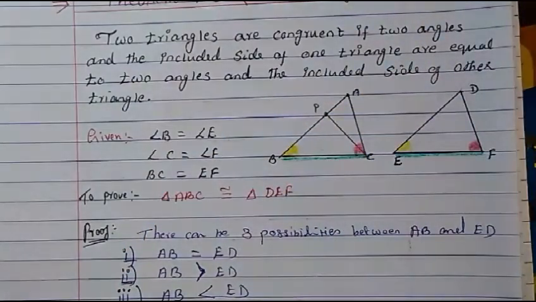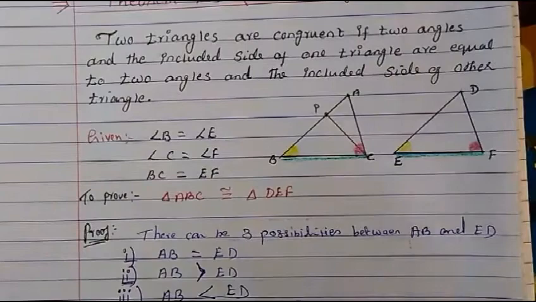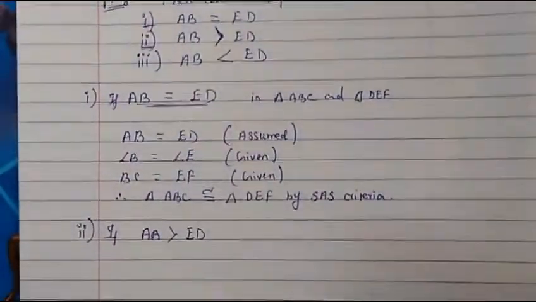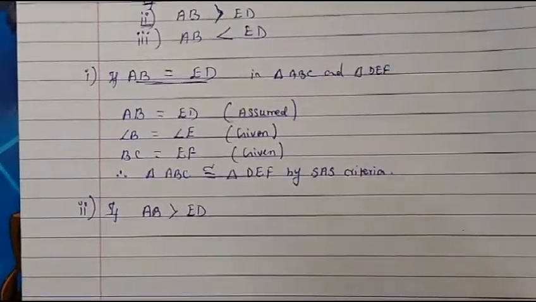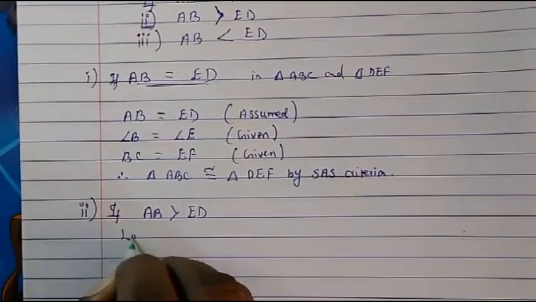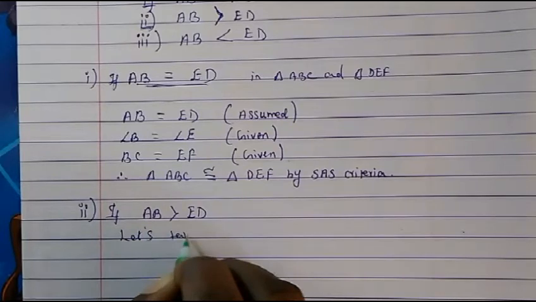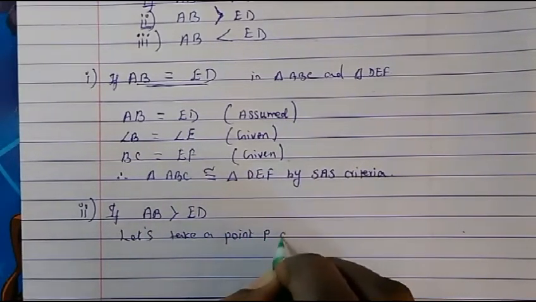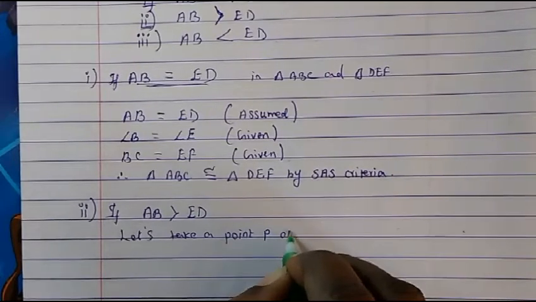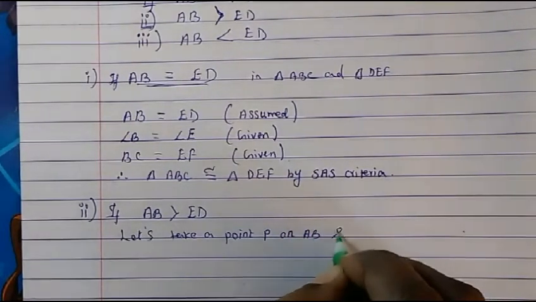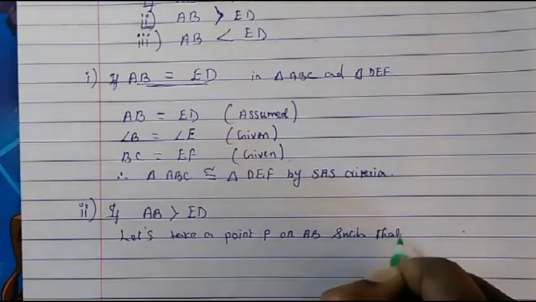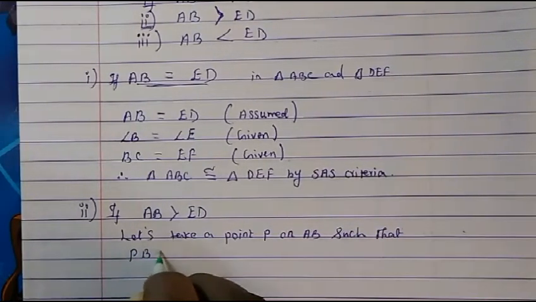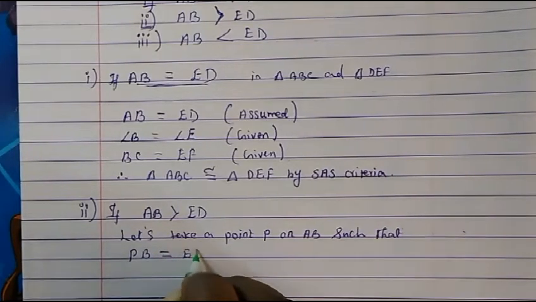Okay. So now let's see in both these triangles. Let's take a point P on AB such that PB will be equal to ED.